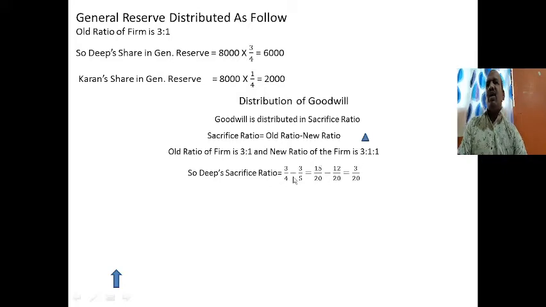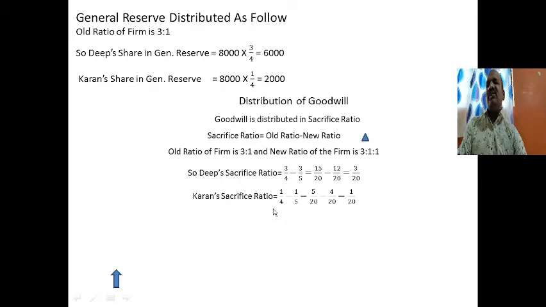To subtract fractions, we make the denominators equal. So with cross multiplication, 5 into 3 is 15 upon 20, and 4 into 3 is 12 upon 20. So 15 minus 12 is equal to 3 upon 20.